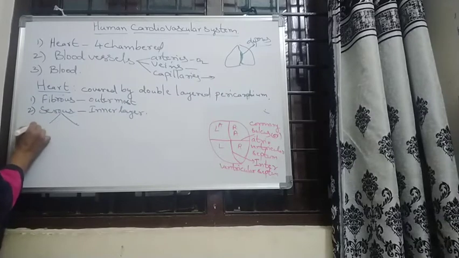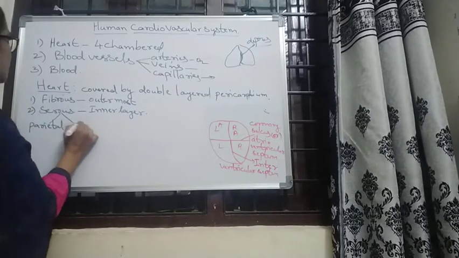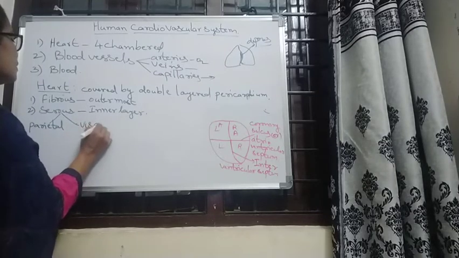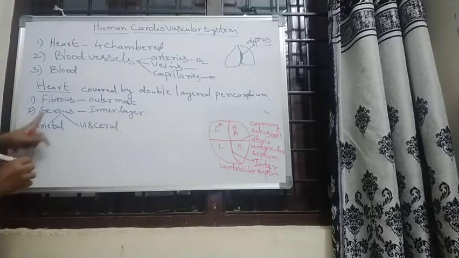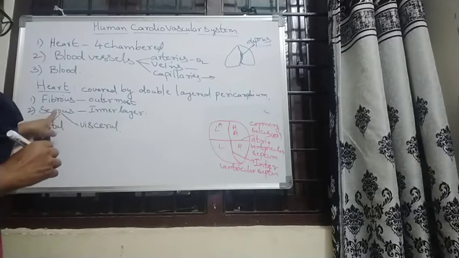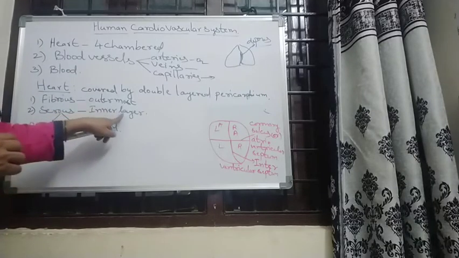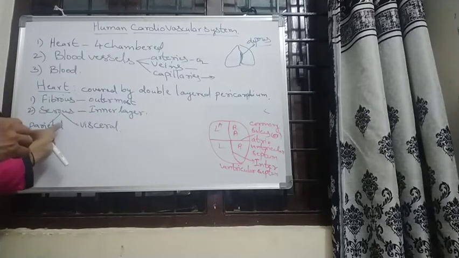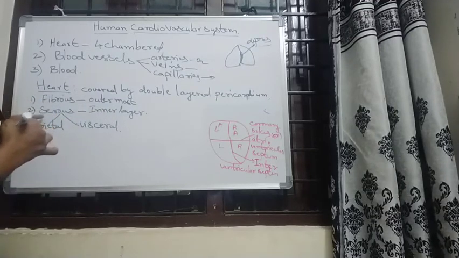The serous layer is divided into two parts. What are they? Parietal and visceral. Means the serous layer, the innermost layer, is divided into the parietal layer and the visceral layer.